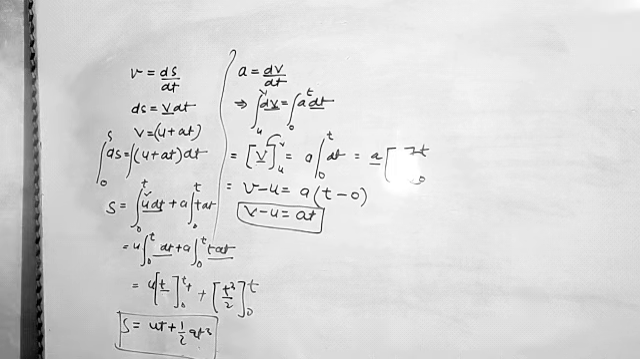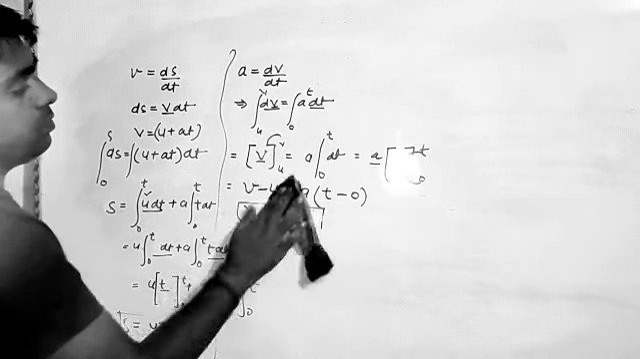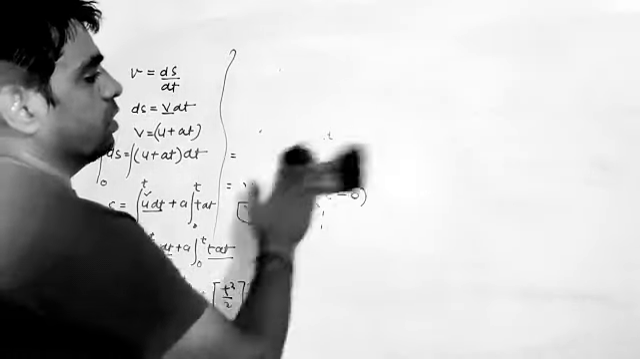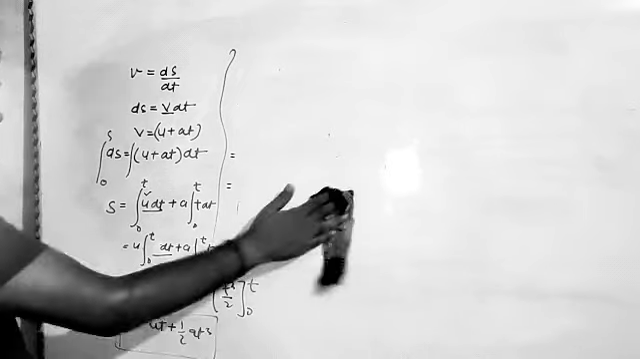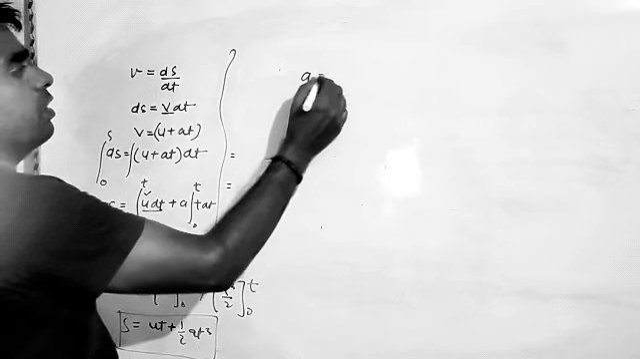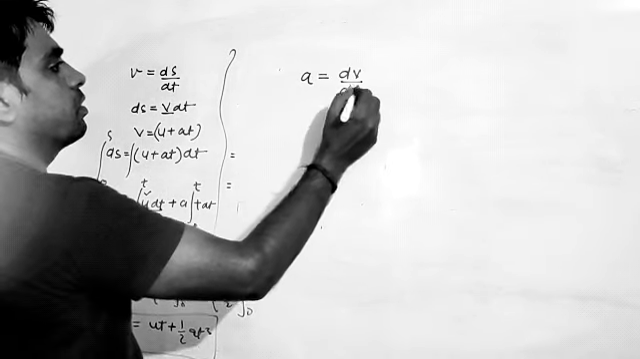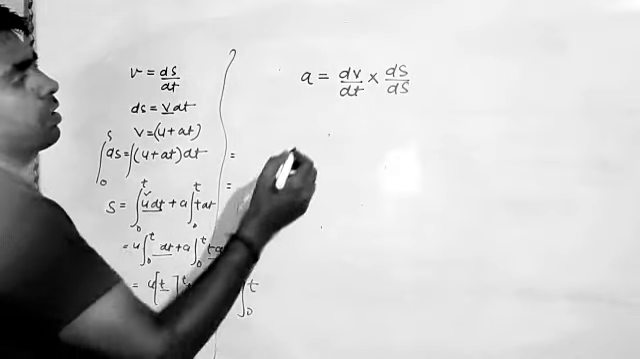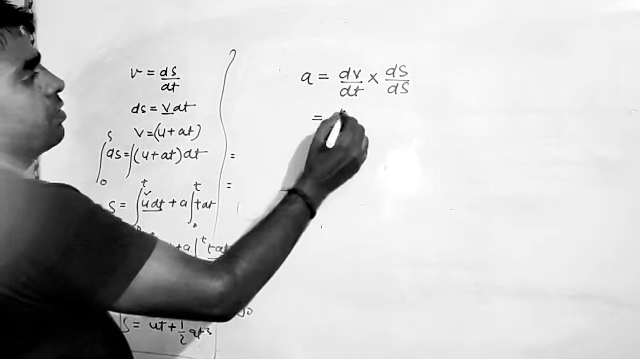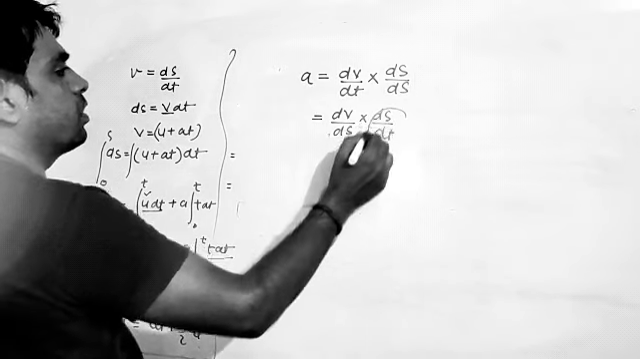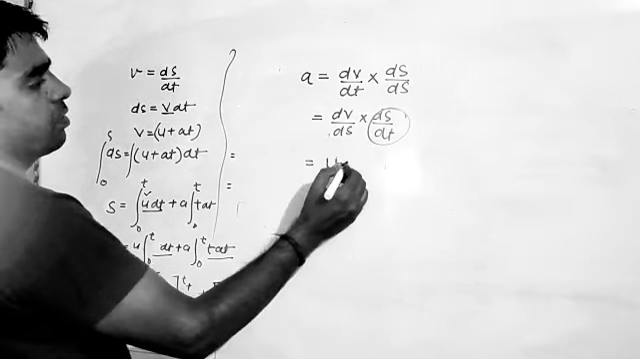Now we are going to discuss our third equation. So look at the third equation carefully. To prove it we have to apply a common trick. We know a is equal to dv by dt, so here we multiply numerator and denominator by ds, and we may write it as dv by ds into ds by dt. Now what is the value of ds upon dt? It is nothing but the velocity.